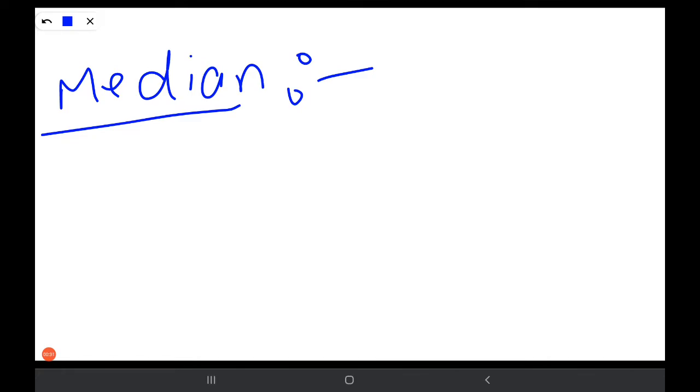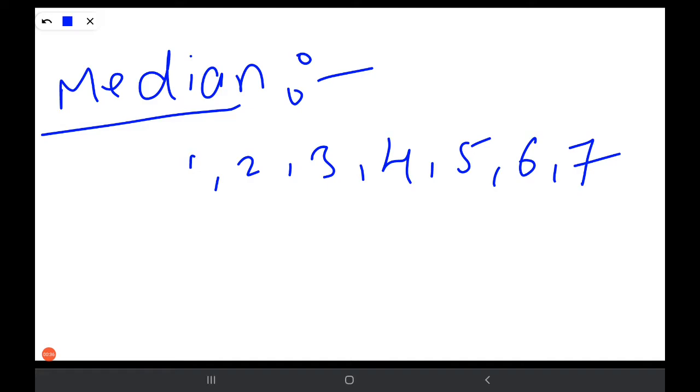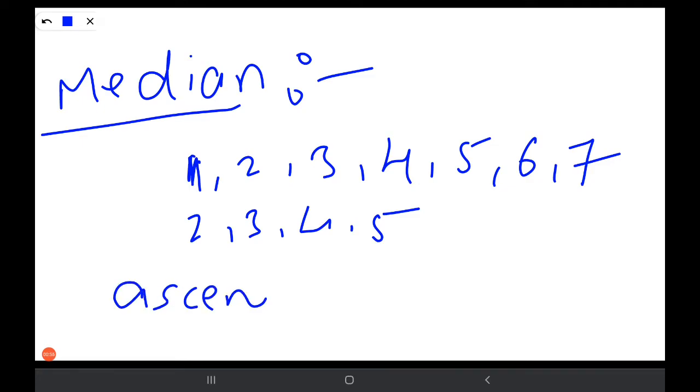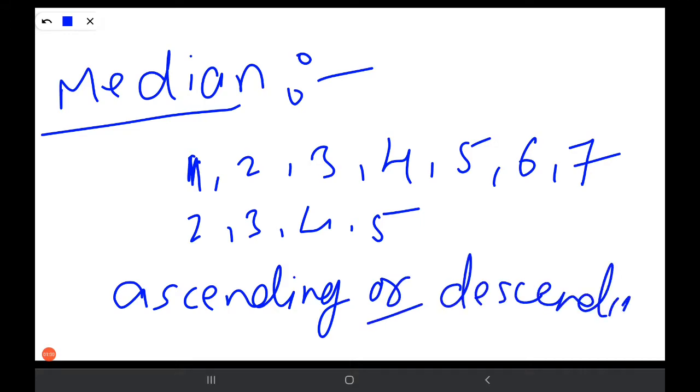Suppose you have the data 1 2 3 4 5 6 7 and 2 3 4 5. This is your data. You have to arrange this data into ascending or descending order. If you arrange in ascending or descending, what becomes?